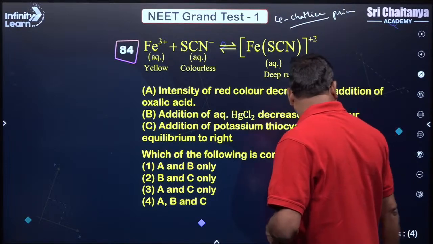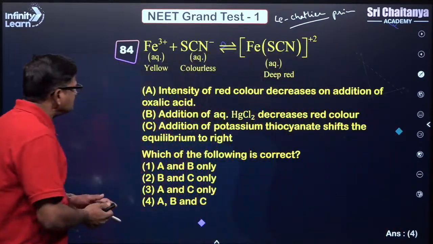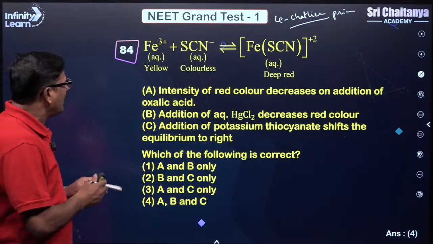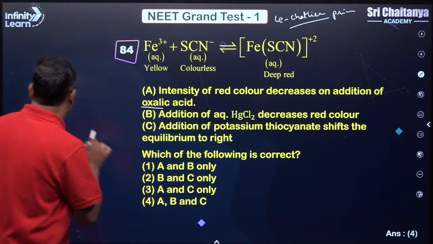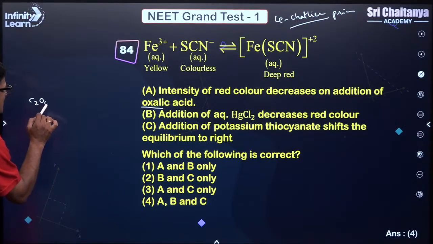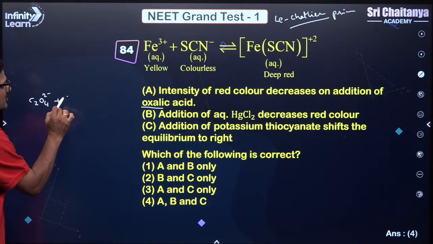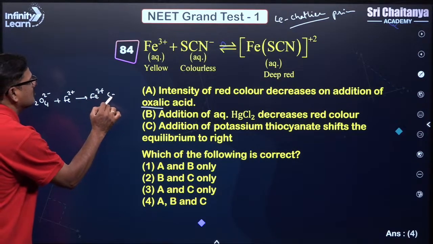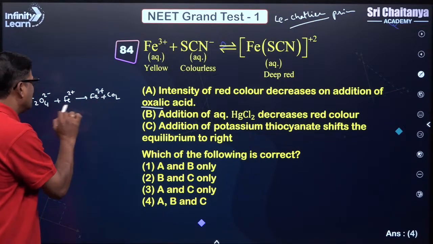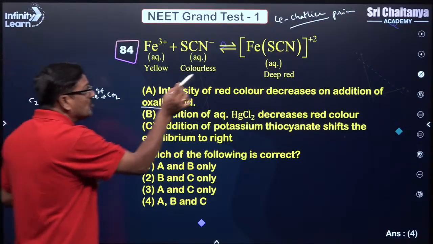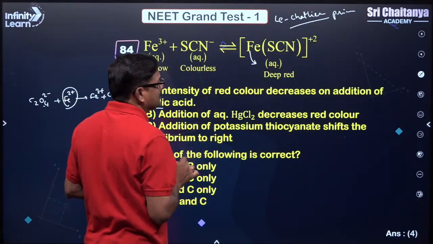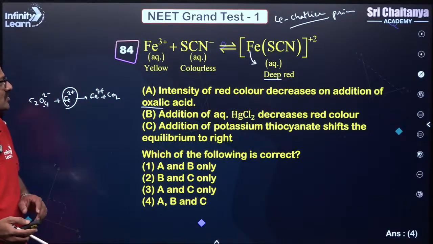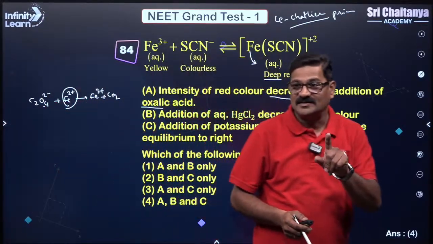So in this Le Chatelier principle, you can say the intensity of the red color decreases on addition of oxalic acid. What happened when oxalic acid is there? Oxalic acid means C2O4 2-, which is going to oxidize, giving rise to Fe2+ and CO2. So oxalic acid is going to be consumed, and you are decreasing the Fe3+. So when it is decreased, the deep red color is going to decrease. Understand?